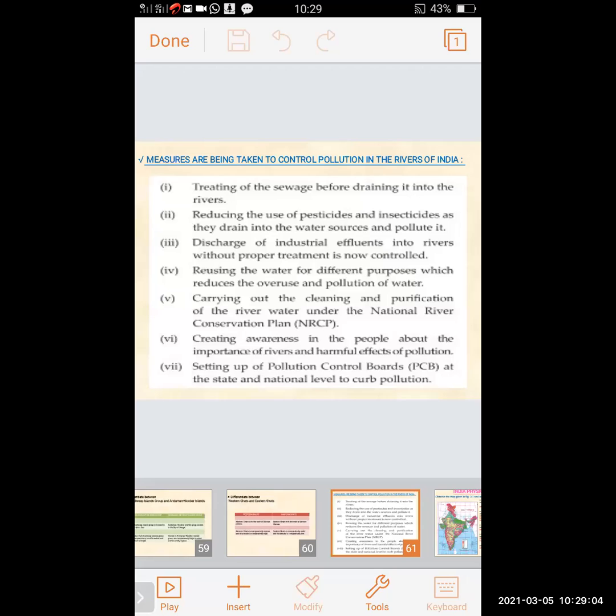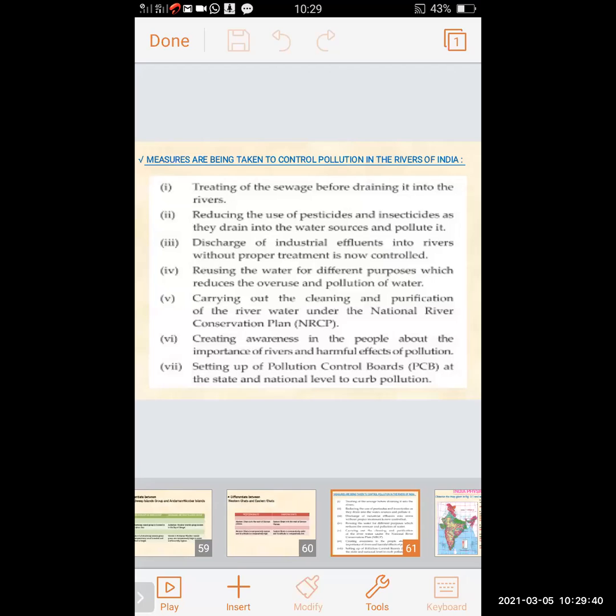Discharge of industrial effluent into rivers without proper treatment is now controlled. The discharge water of the industries, the wastewater, the unwanted, dirty water discharged from the industries into rivers without proper treatment is now controlled. Some measures and machineries are used to treat this water, to remove the harmful chemicals and the dirt material from it, and after that it is drained into the river.